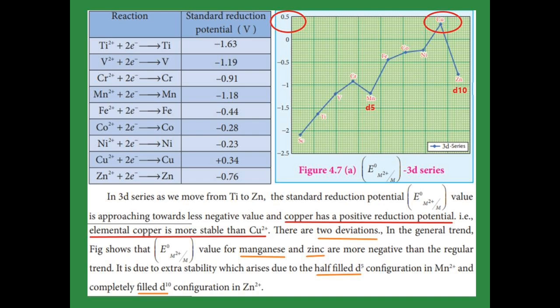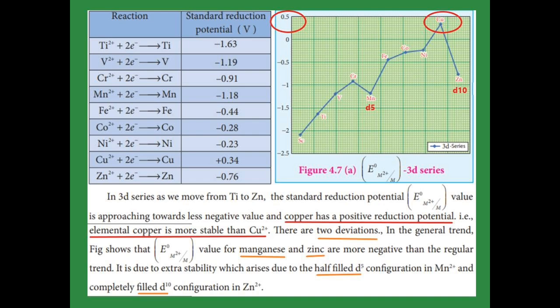And you see the graph. In this graph, for manganese and then zinc, there is a deviation present. This shows that they have extra stability in the manganese 2 plus configuration. Manganese 2 plus has the filled d5 configuration, and zinc 2 plus has the d10 configuration, that is a fully filled configuration. In this configuration they have extra stability, so they have a more negative value for standard electrode potential than the regular trend.